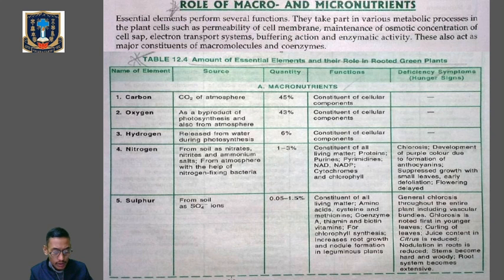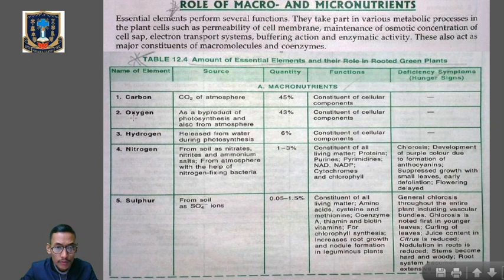So first, we'll talk about the role and deficiency symptoms, or the hunger signs, of macronutrients. It's also called hunger signs or deficiency symptoms. I am telling you to go with figure number 12.9 to see the role of macro and micronutrients. So first of all, what does hunger sign mean, or the hidden hunger? Deficiency of nutrients in the food, see very carefully, is called hidden hunger. Clear?